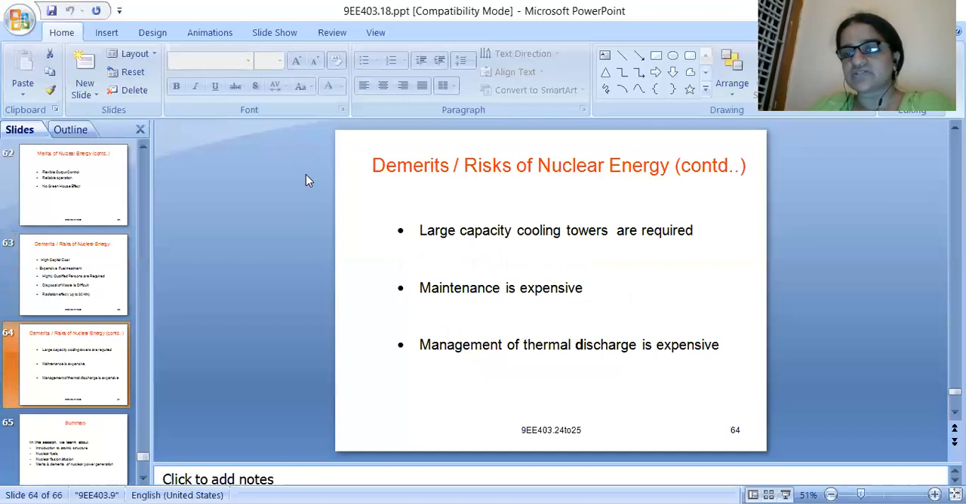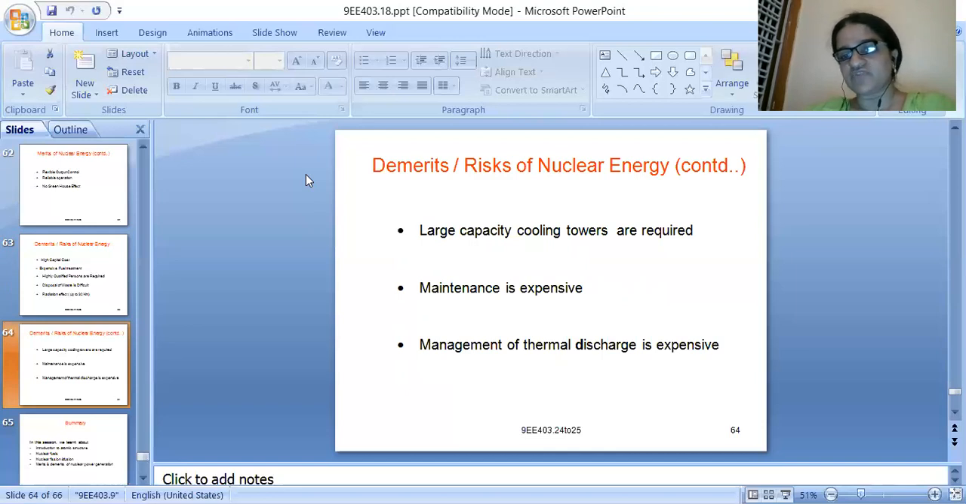Large capacity cooling towers are required, as we use in thermal power plants. Here also, for nuclear energy, large capacity cooling towers are required. Next, maintenance is also expensive. Why? Because the equipment you are using is very costly, so it should be properly maintained, and a highly qualified person should be there for running a nuclear power plant. Highly qualified personnel means we need to pay more salary. So definitely maintenance will be costly.